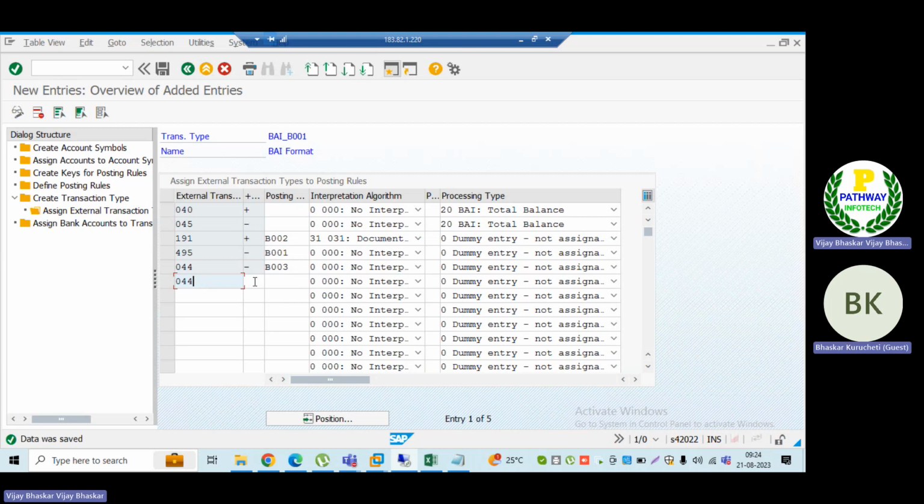So now here the interest posting is out. Here, if I want to use B004, sir, I think. Otherwise it is a duplicate. Okay. Let me. So here is the 004 out. Then here is the B004.